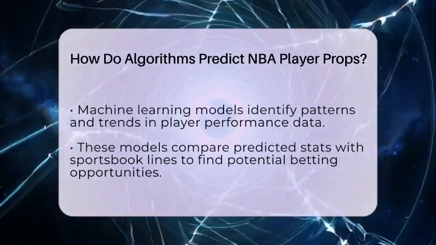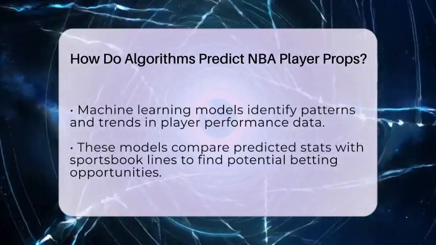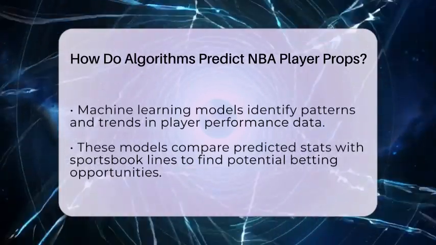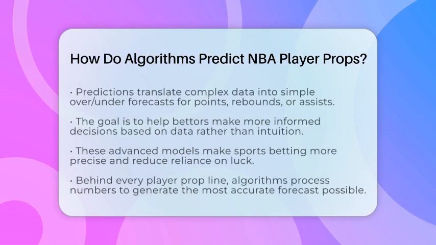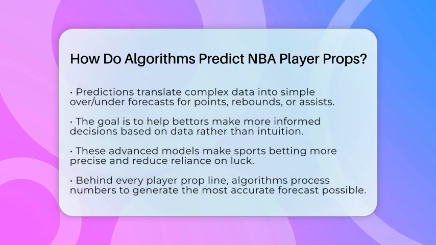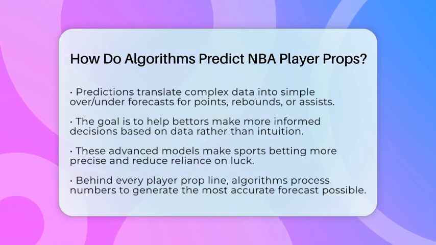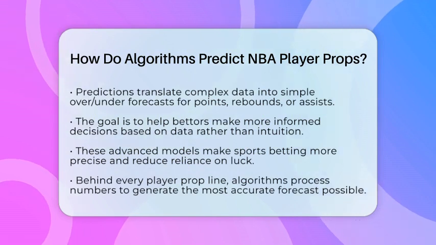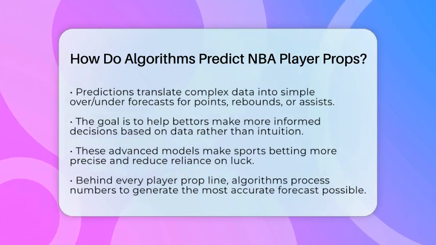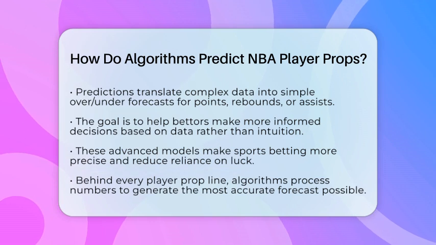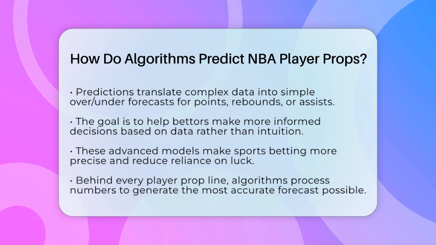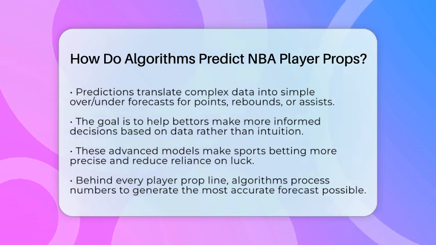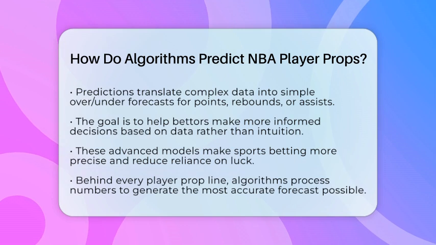In simple terms, these algorithms turn complex data into easy-to-understand predictions about whether a player will go over or under a certain number of points, rebounds, or assists. They help bettors make smarter choices by showing the likelihood of different outcomes. Instead of just guessing based on gut feeling or averages, bettors can see the numbers and decide if a bet is worth making. These predictions are based on solid data and advanced computer models, making sports betting more precise and less about luck.